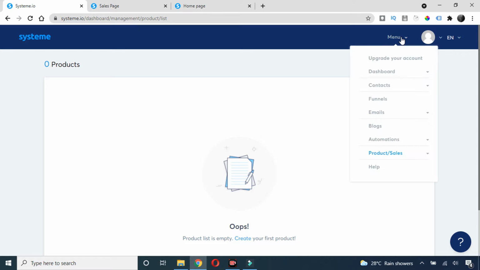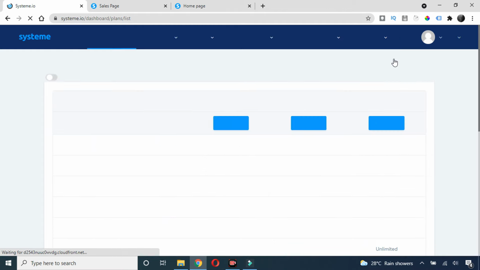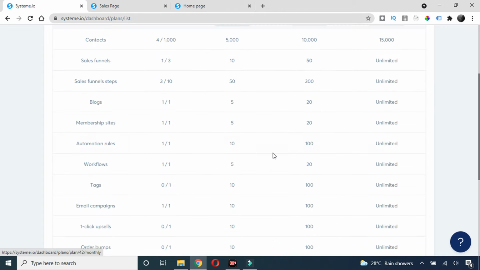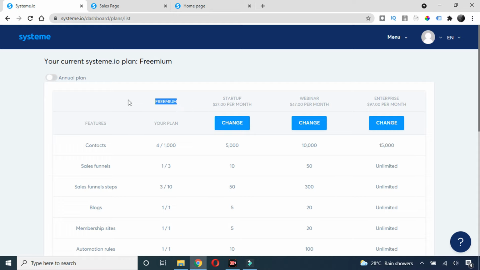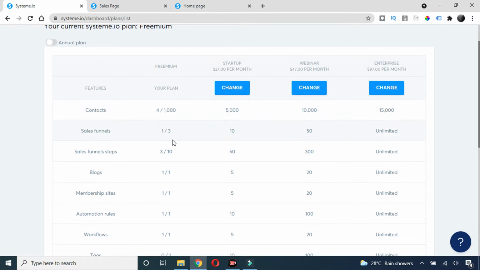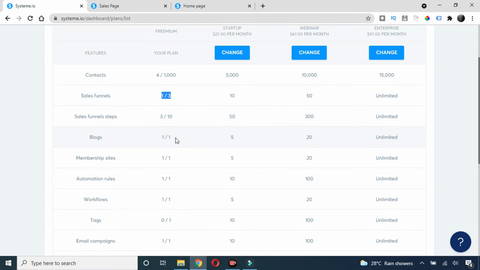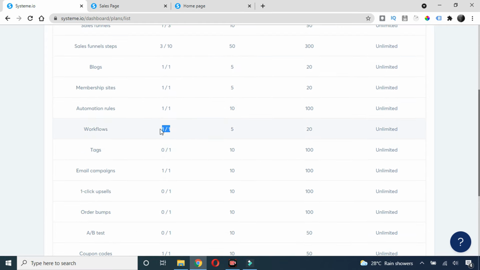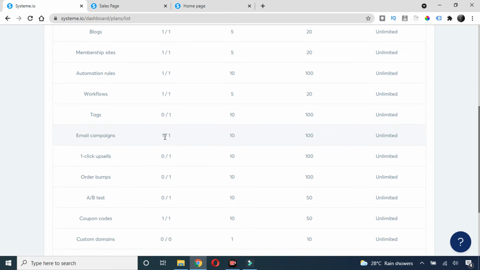Okay, and now let's go to the last part, which is the pricing of this tool. Okay, so just click on this upgrade your account, and this is the pricing option. In the free plan, which is a freemium plan, okay, in the free version you can have only 1000 contacts, and then you can only set up 3 sales funnels, and then you can make only one blog, and then you can make only one workflow, and you can create only one tag. Okay, and yes, here is a limitation: the email campaign you can create only one.